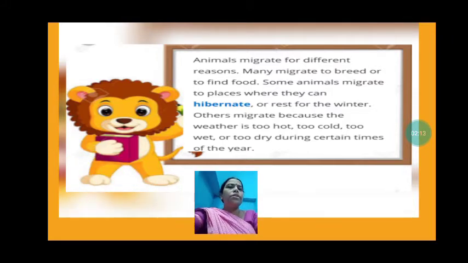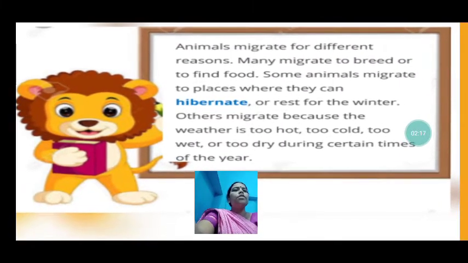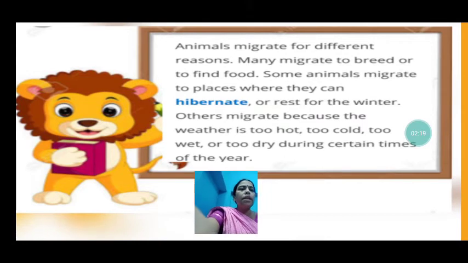Many animals migrate for different reasons. Many migrate to breed or to find food. There are animals that migrate to breed. Breed means to give birth to their young ones. Or to find food: if at the place where they are living food is scarce, then they go to another place where they will get food in abundance.